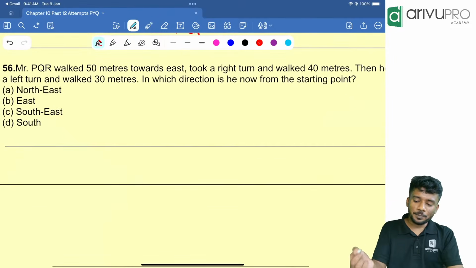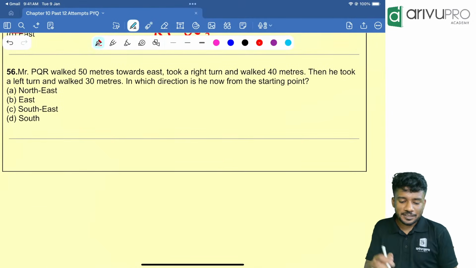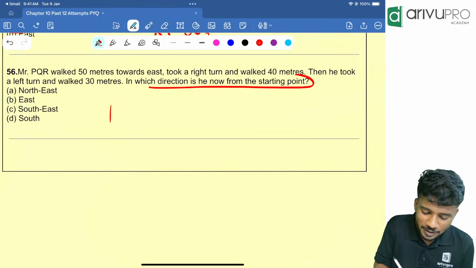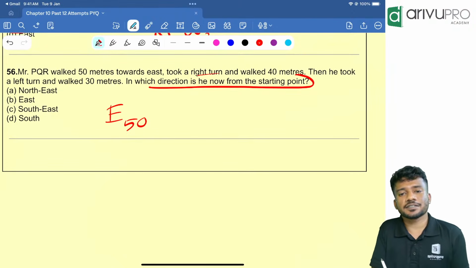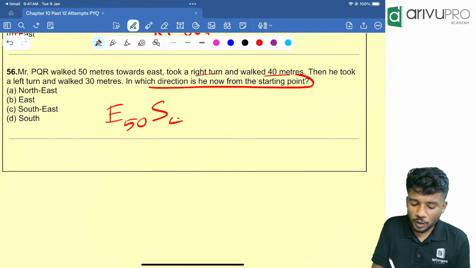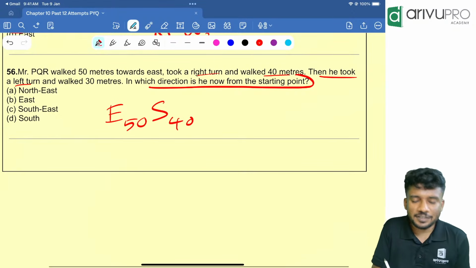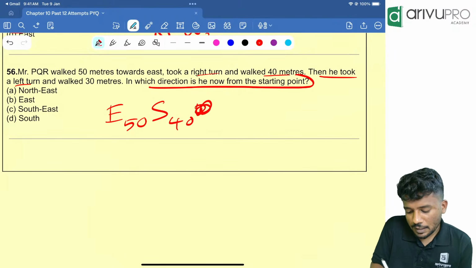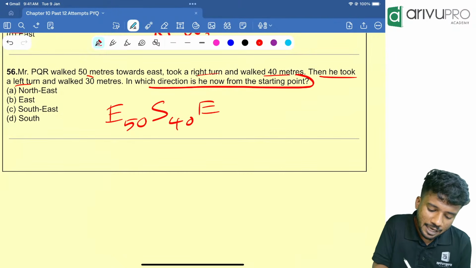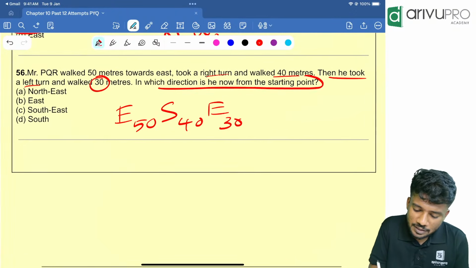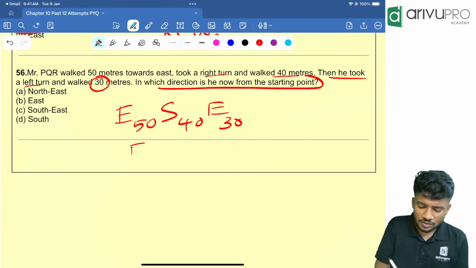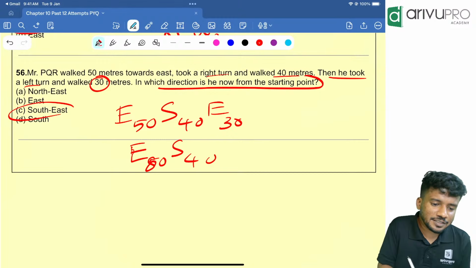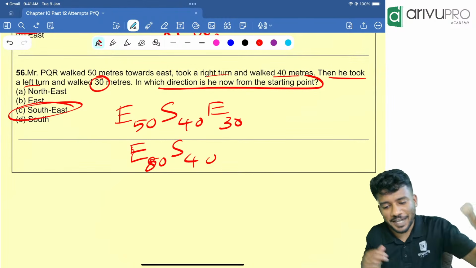Last and final question. Mr. PQR walked 50 meter towards east. In which direction is he now from the starting point? Same approach. 50 meter east. Took a right turn. Right of east is south, and walked 40 meter. Then he took a left turn. Left of south is east, and walked 30 meter. So east 80, south 40. So the answer is southeast. Option C is your answer.